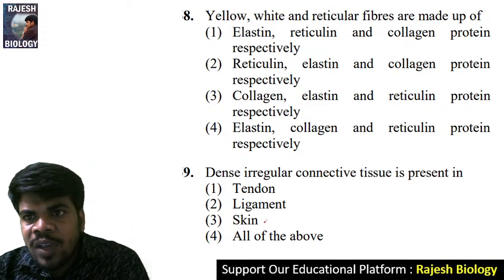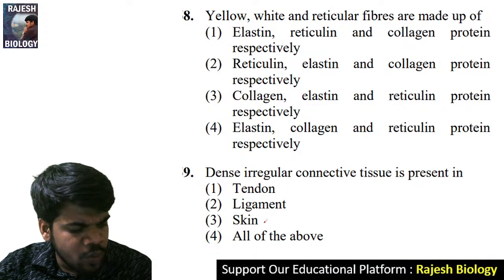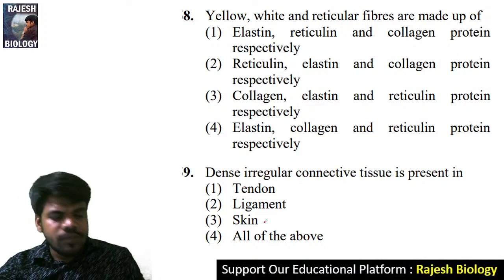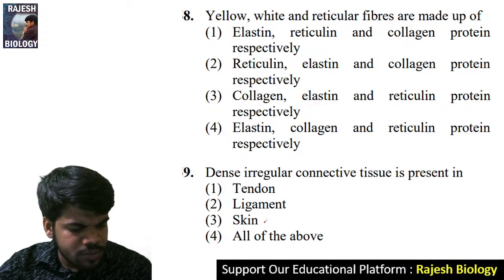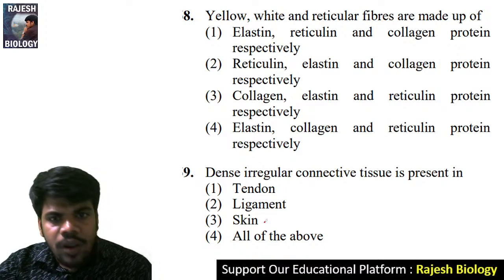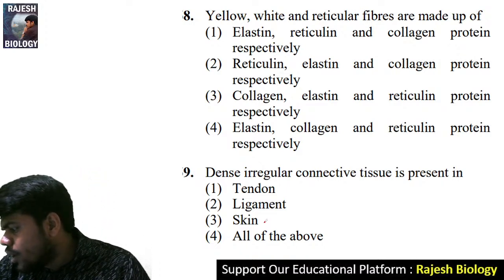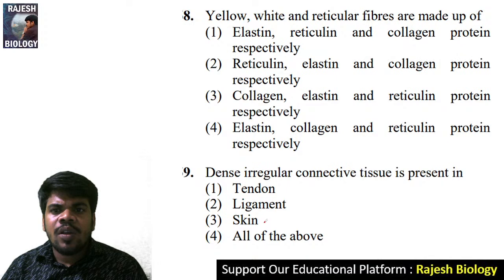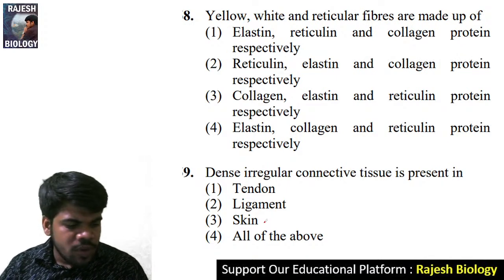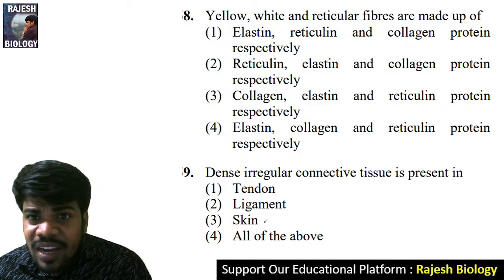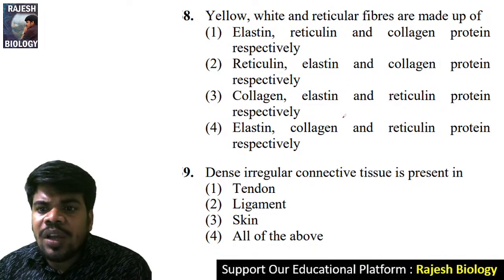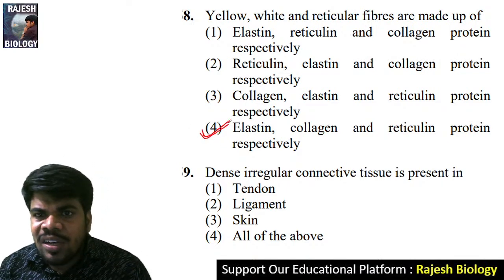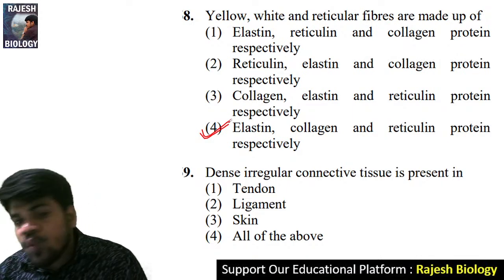Eighth question: yellow, white, and reticular fibers are made up of. Yellow is elastic, white is collagen, and reticular is reticulin. So yellow elastin, white collagen, reticular reticulin. Eighth one, fourth option is the right answer.